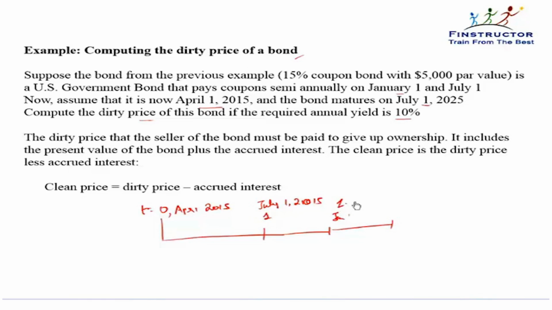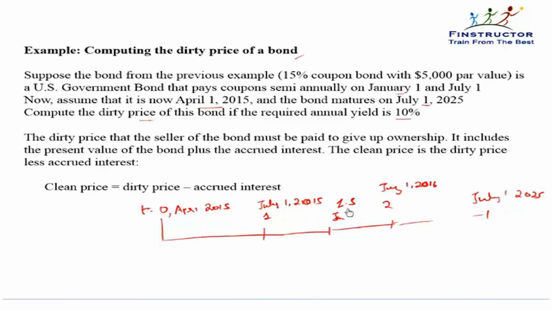From July 1, 2015 till July 1, 2025, how many coupon payments would there be? If the first payment is on July 1, 2015, July 1, 2016 would be the third payment.